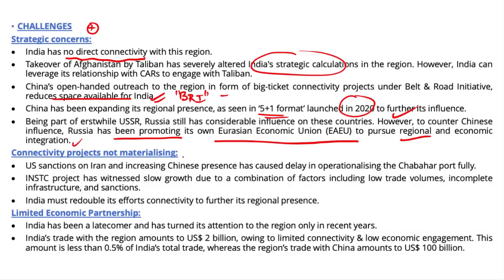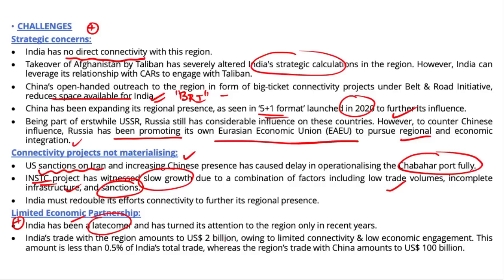Further, the connectivity projects in this region are not materializing. For example, the Chabahar port cannot be completed or is not operationalized to its full extent due to the US sanctions that were imposed on Iran. The International North-South Transport Corridor has witnessed slow growth due to a combination of factors which include low trade volumes, incomplete infrastructure and various sanctions that have been imposed. Further, India and the Central Asian Republics have also shared limited economic partnership, and India has been a latecomer to this region and has turned its attention to the region only in recent years.